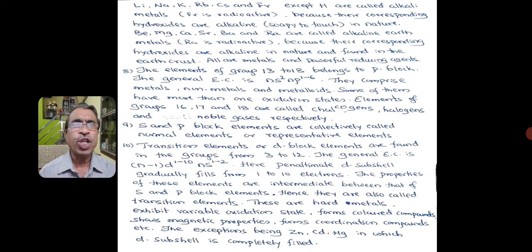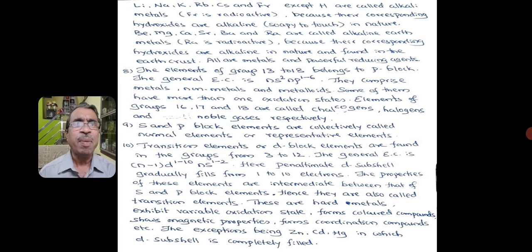Lithium, sodium, potassium, rubidium, cesium and francium, except hydrogen, are called alkali metals. Of course, francium is radioactive. Since their corresponding hydroxides are alkaline in nature and also soapy to touch, these elements are called alkali metals. Alkali means soapy to touch.